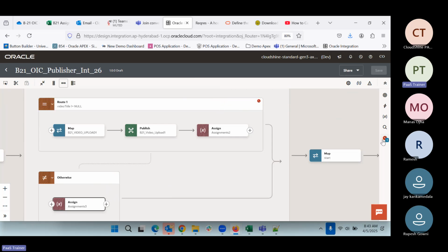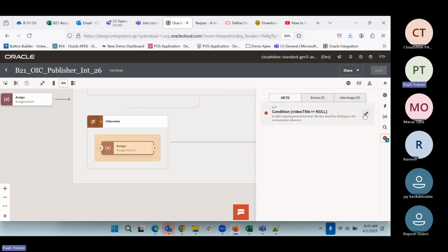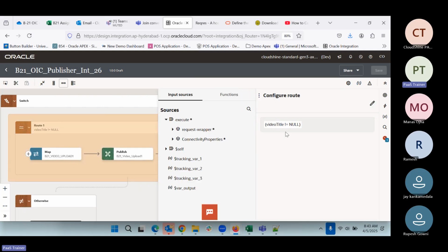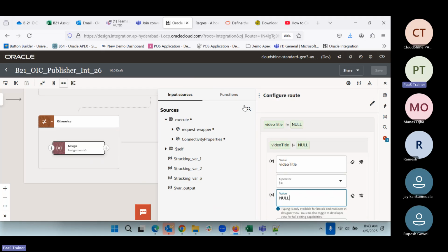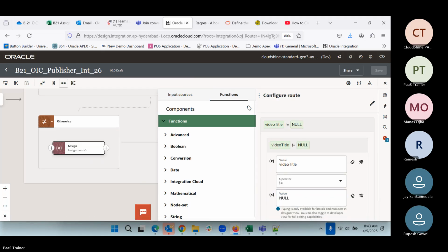We are having one error. I think this expression is wrong. Configure. We can check some function. Do we have a null function?